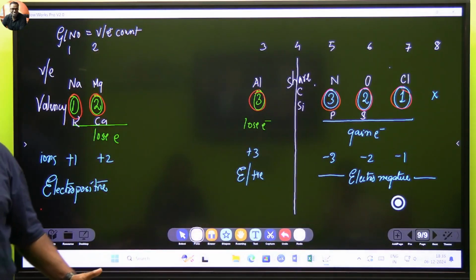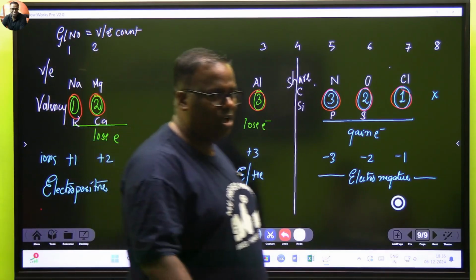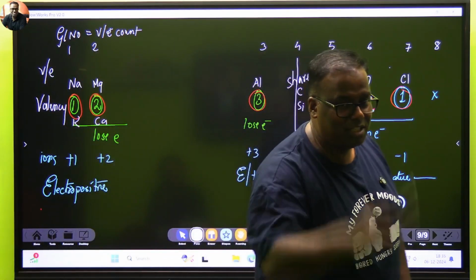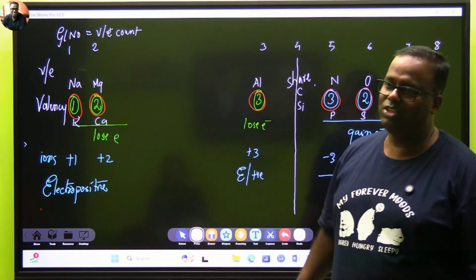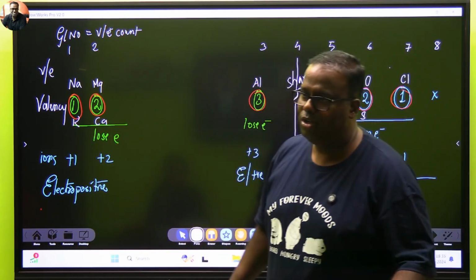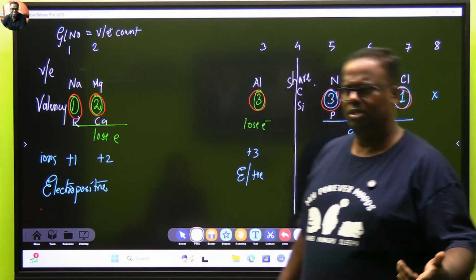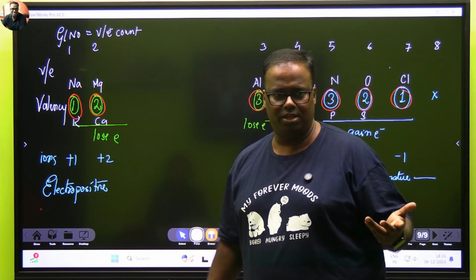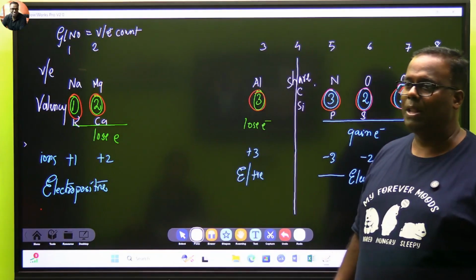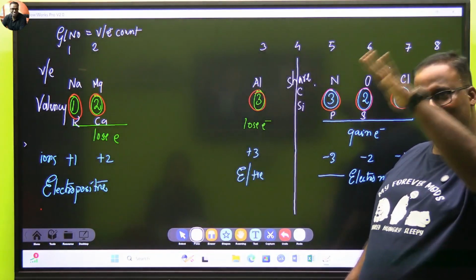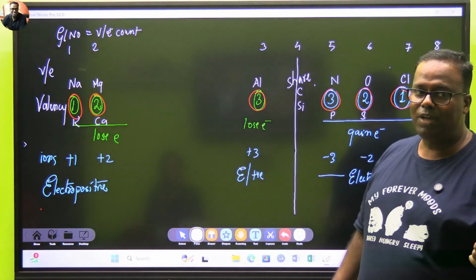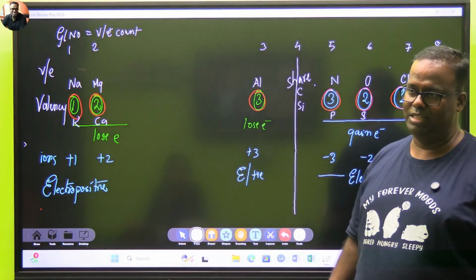So group 1, now the question arises, what is the valence electron count? 1. What is the valency? 1. Group 2, 2, 2. Group 3, 3, 3. Group 4, 4, 4. Valency is 4. Valency is 4. 4 means 4 share. Group 5, valence electrons is 5, valency is again back to 3. What type of valency? Electronegative valency.